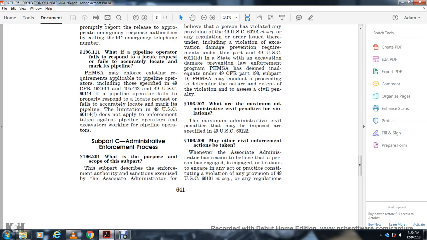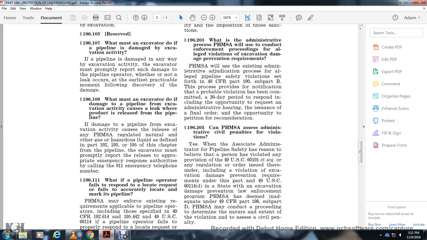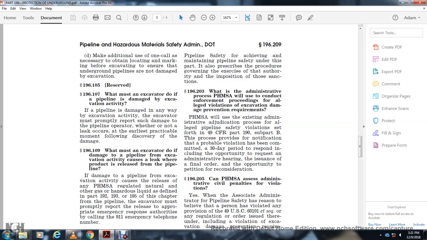Subpart C, administrative enforcement. What is the purpose and scope of the enforcement? This subpart describes the enforcement authority and sanctions exercised by the Associate Administrator for Pipeline Safety to maintain pipeline safety. It also prescribes the governing procedures for the authority and imposition of the sanctions.